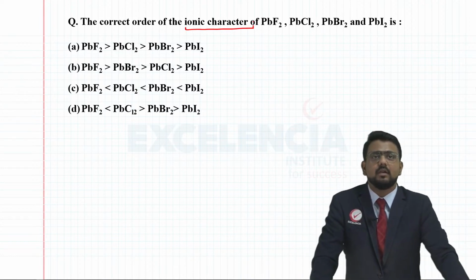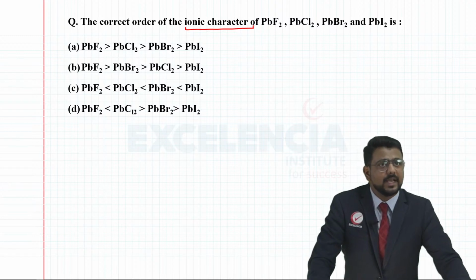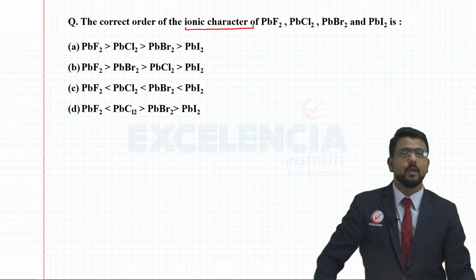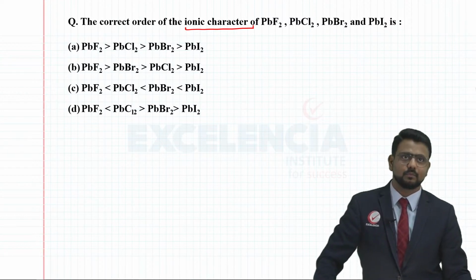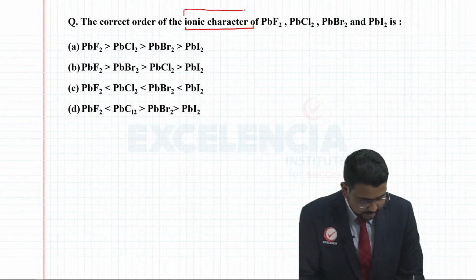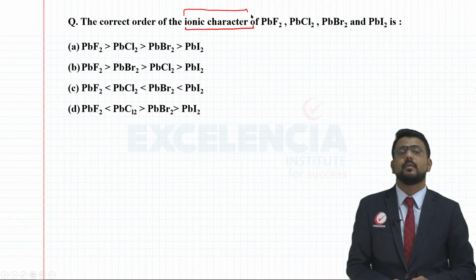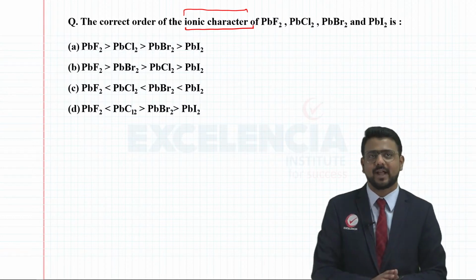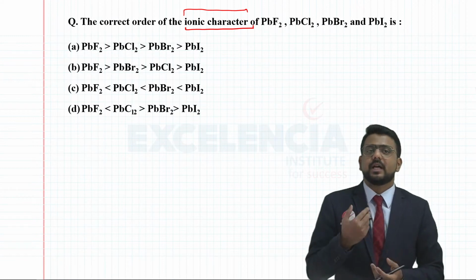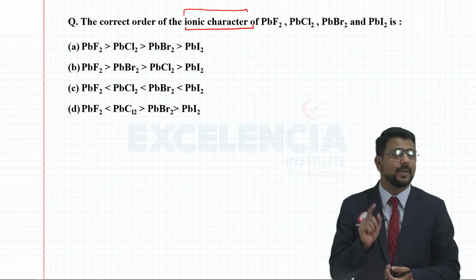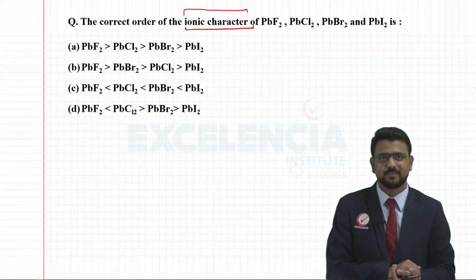You have PbF2, PbCl2, PbBr2 and PbI2, right? Again, if you notice here, Pb is a common cation. In this particular case, the ionic character, or its counterpart the covalent character, depends on the extent of polarization. The greater the extent of polarization, the greater will be the covalent character.